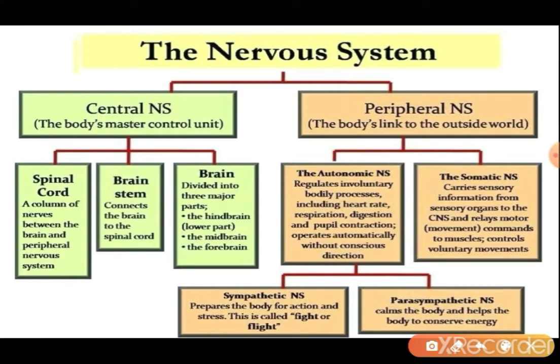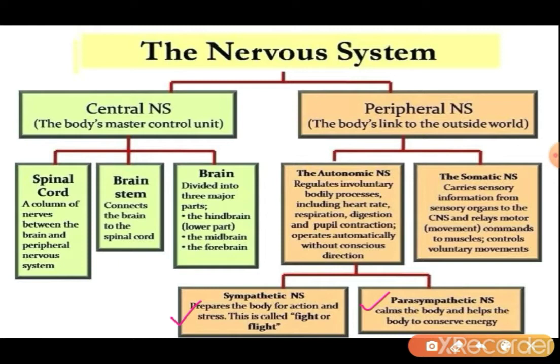Here is the explanation of all the systems I've given. Sympathetic nervous system means which prepares the body for action, for stress, means it is a fight or flight side. And parasympathetic nerves are those which calm down the body, which help the body to conserve energy or which bring back the body to normal. For example,